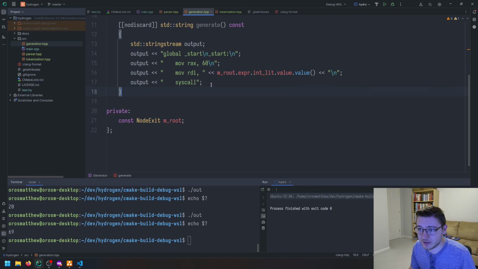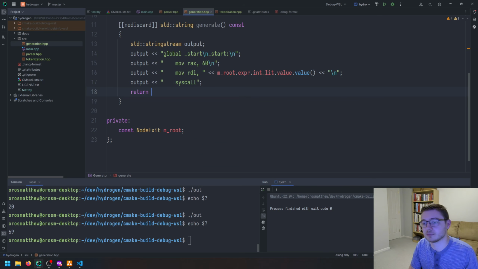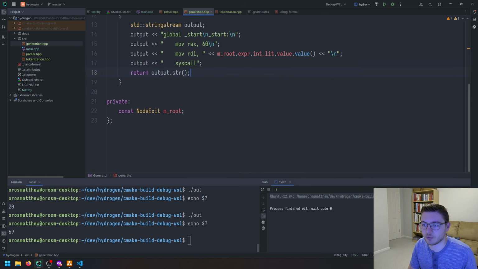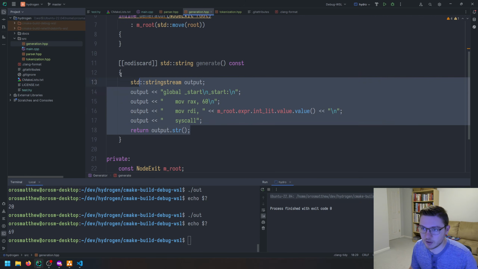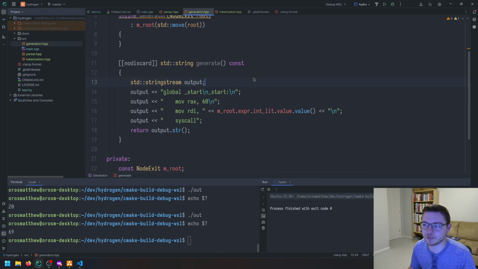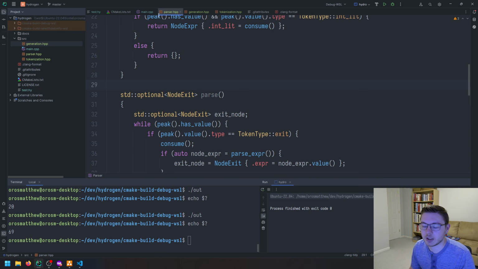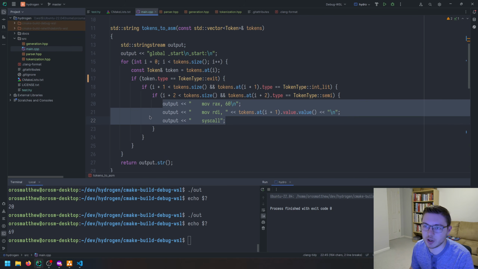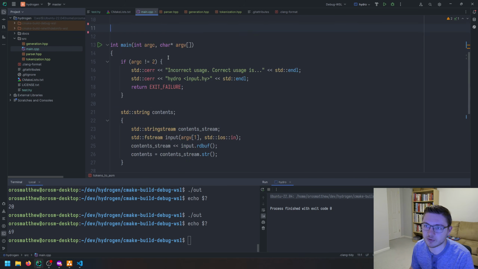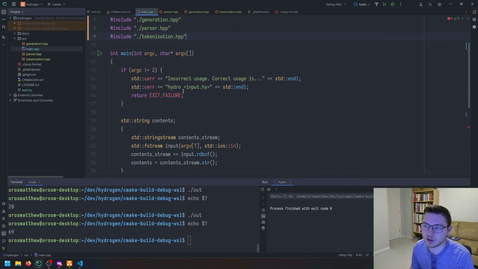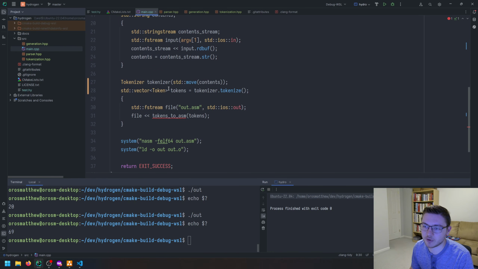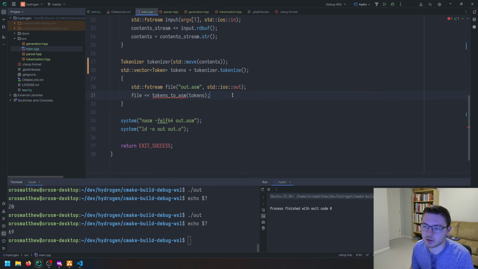And there we go. I think that's it. And then we can just return the actual string, because this is a string. And there we go. So that actually really simplifies the code for our code generation to just that. Cool. So inside of our main, we can get rid of this tokens.2 ASM, which is ugly, and things should actually simplify themselves quite a bit.